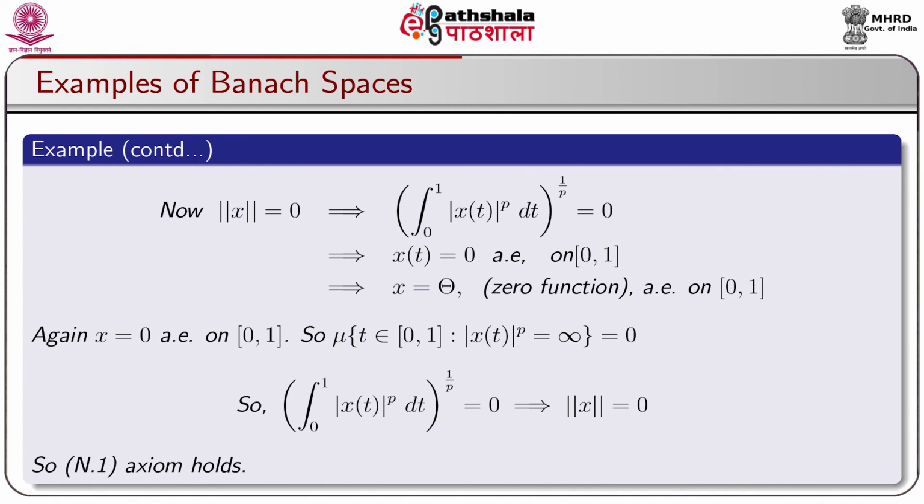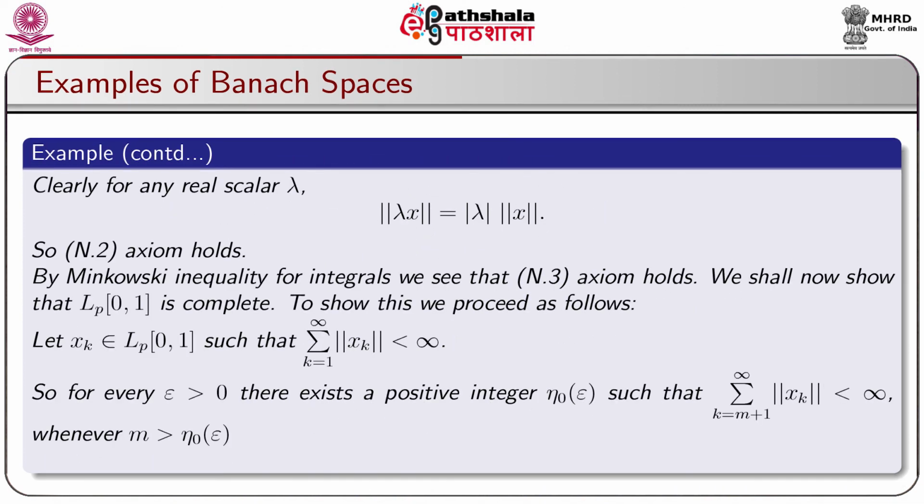Again, x is equal to 0 almost everywhere on 0 1. So, the measure of the set where t belongs to closed interval 0 1 such that modulus of x(t) to the power p is not equal to 0 is equal to 0, that is, measure is equal to 0. So, integration 0 to 1 modulus of x(t) whole to the power p dt whole to the power 1 by p is equal to 0 implies norm of x is equal to 0. So, norm axiom 1, that is N1 axiom holds. Clearly, for any real scalar lambda, norm of lambda x is equal to modulus of lambda into norm of x. So, norm axiom 2, that is N2 axiom holds. By Minkowski inequality for integrals, we see that N3 axiom holds.